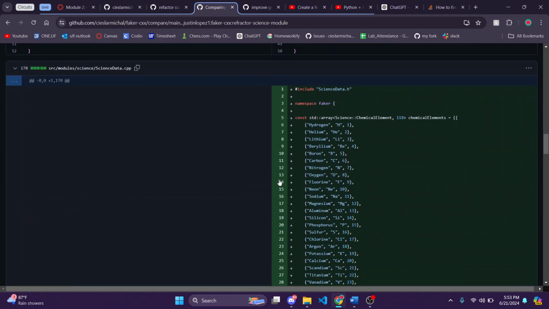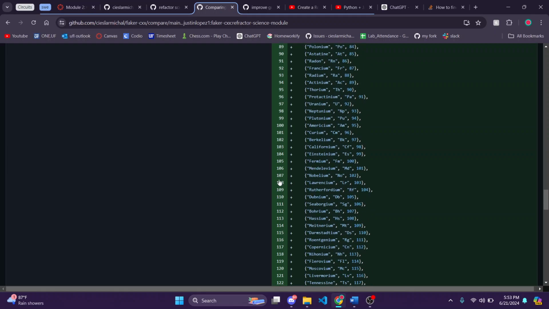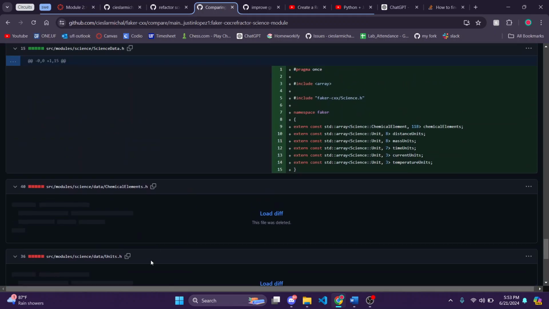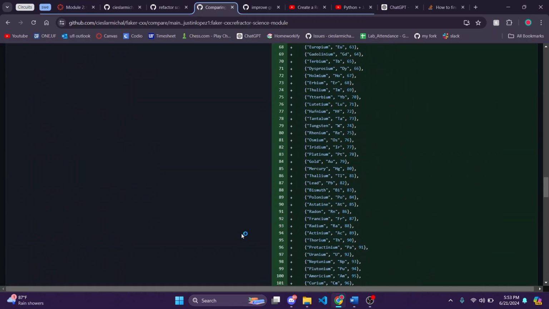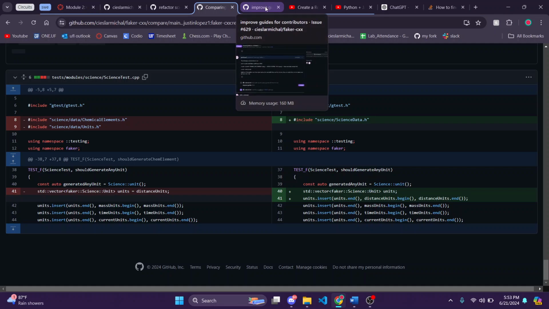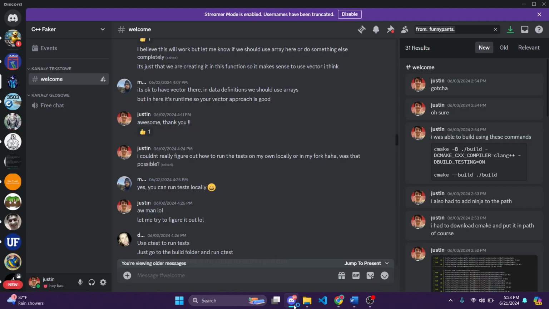And that was really the only roadblock I hit. The rest here is just some refactoring, and these files were deleted. These files contained all of this data that you can see here on the right. And here's the test case file. I just had to change a little bit of syntax there. That was really what I did.